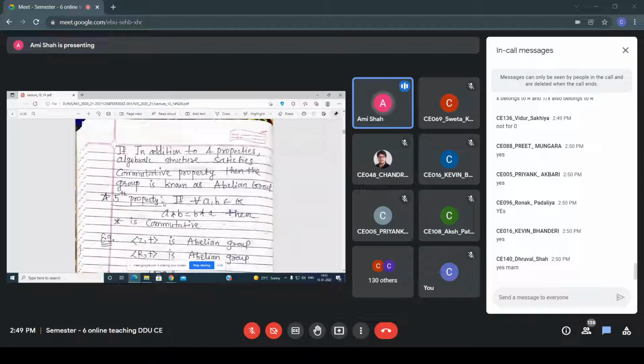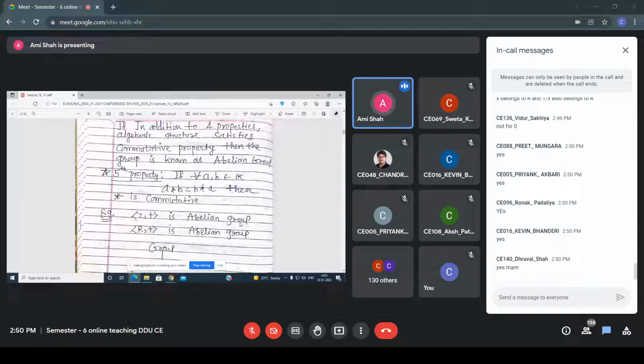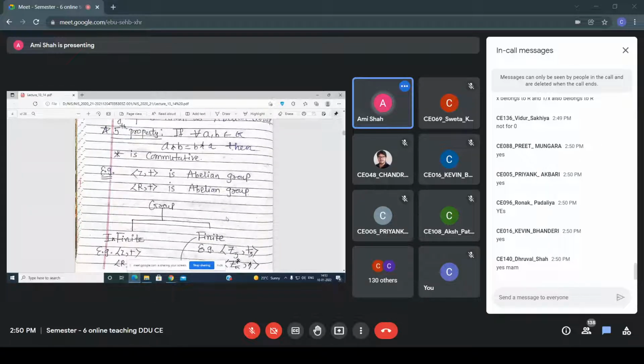So what is the fifth property? If for every A, B belonging to G, A into B equals B into A, then whatever the operator is, it is commutative. So here you can say that Z plus is an abelian group, R plus is also an abelian group, right?